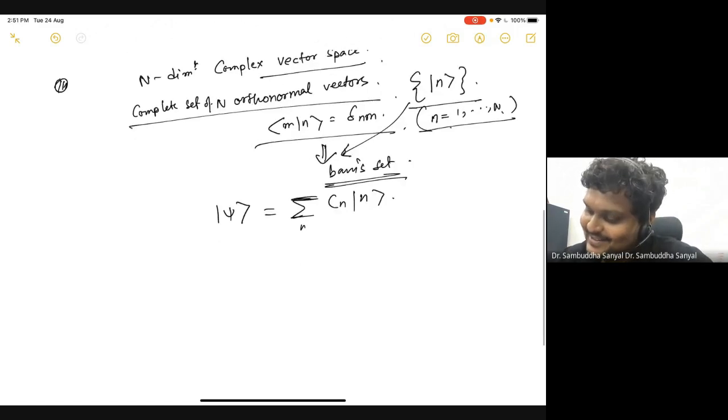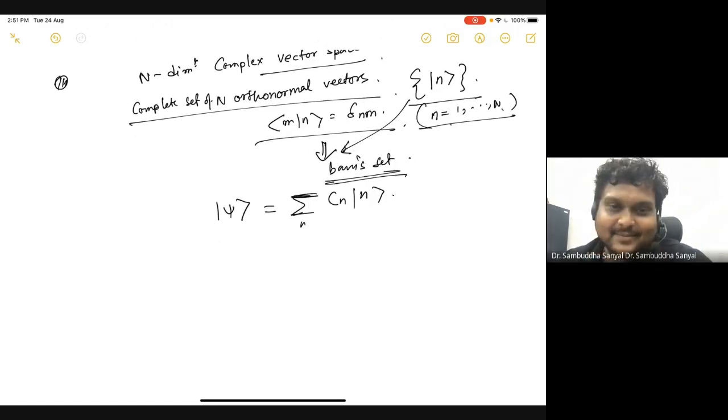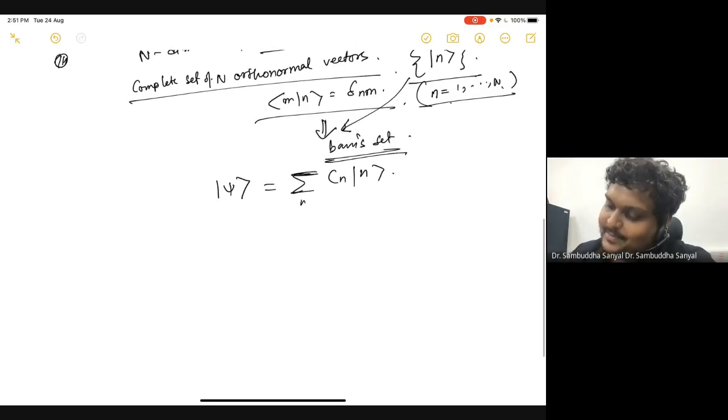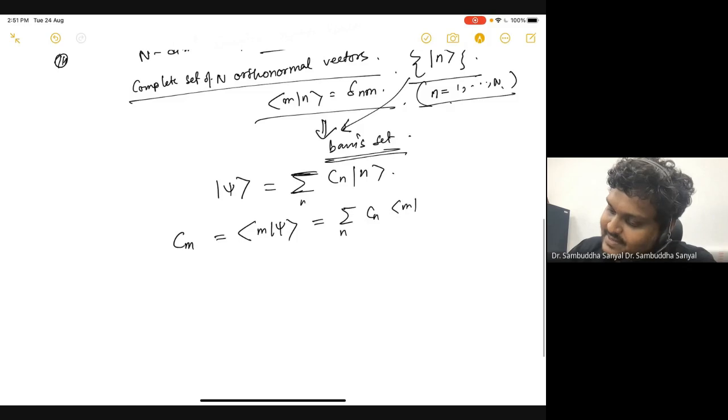Okay, so this implies that this ψ, any arbitrary vector in this space, can be expressed in terms of this complete set of vectors. Expressed means that a linear combination of them, with coefficients C_n, will give me that. Now, how do I compute this coefficient? I can compute some arbitrary C_m as nothing but ⟨ψ_m|ψ⟩. Why is it true? Because ψ = Σ C_n ψ_n, and ⟨ψ_m|ψ_n⟩ is δ_nm.